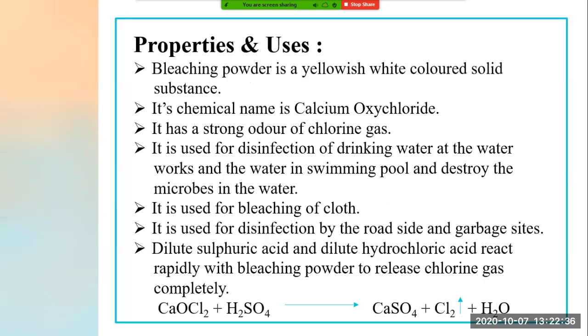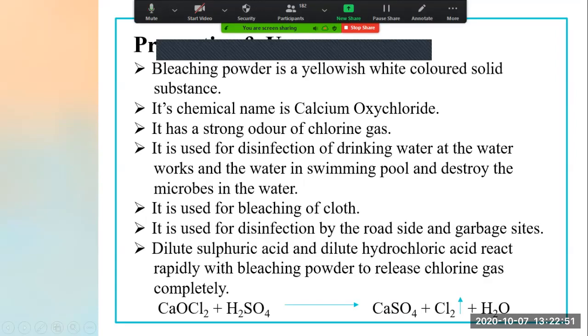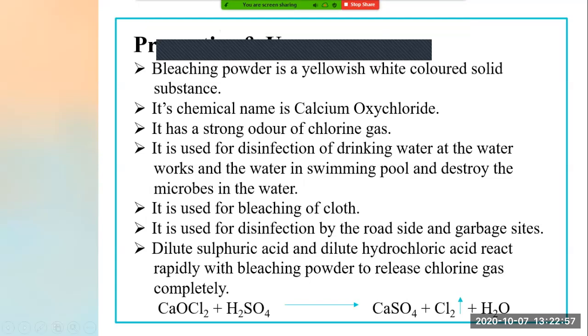Now see, what are the properties and uses of bleaching powder? First, we will see what the physical appearance is, how the bleaching powder looks. Bleaching powder is a yellowish-white colored solid substance, right? We have always seen bleaching powder is of which color? It is a yellowish-white colored solid substance.